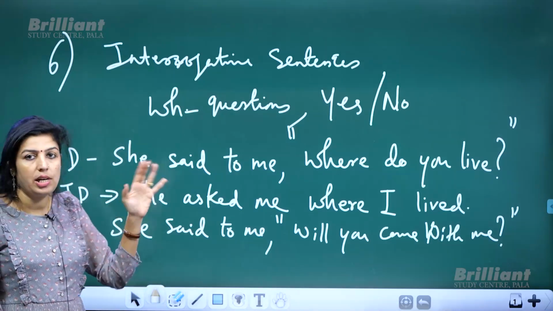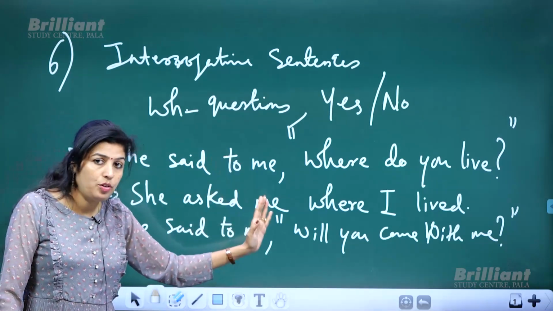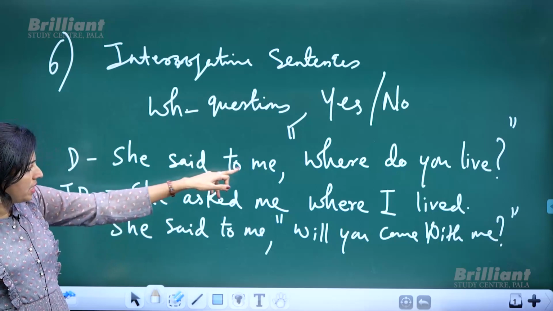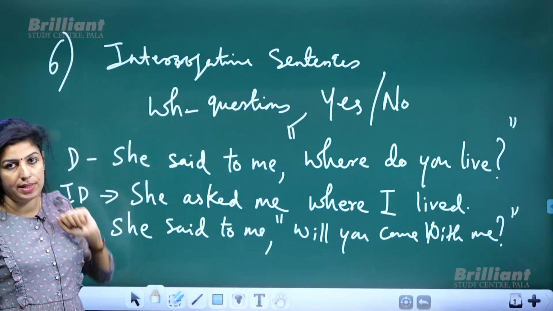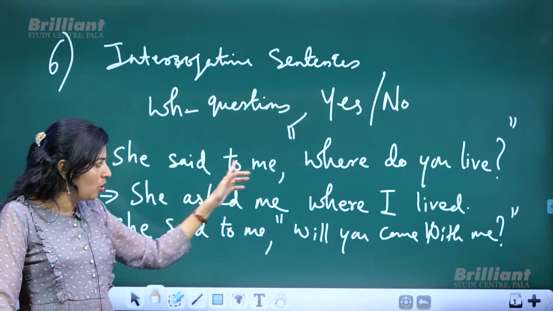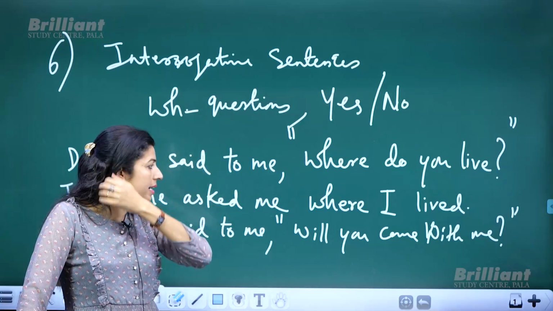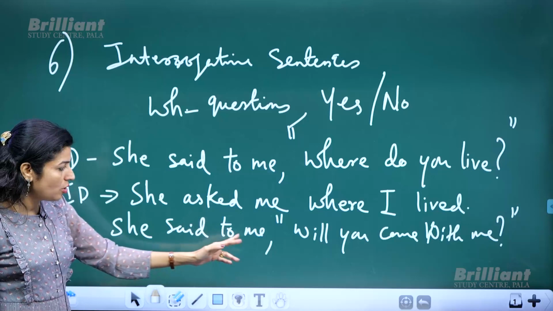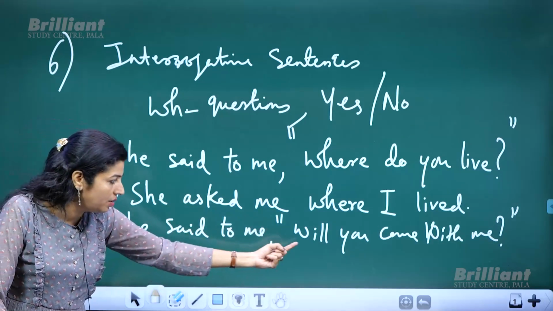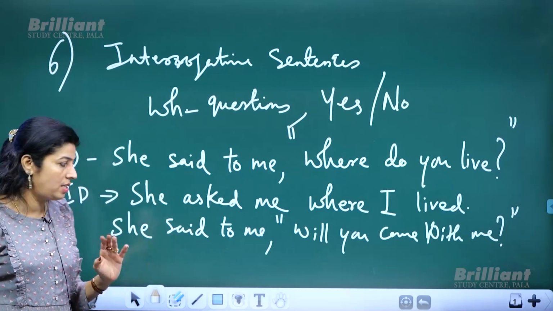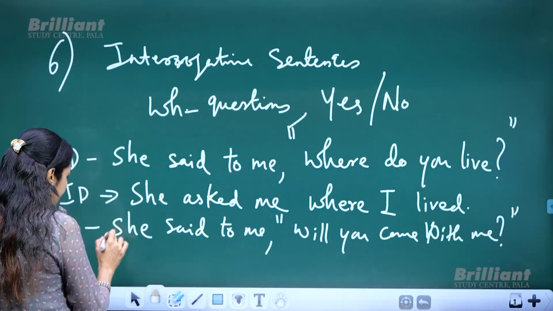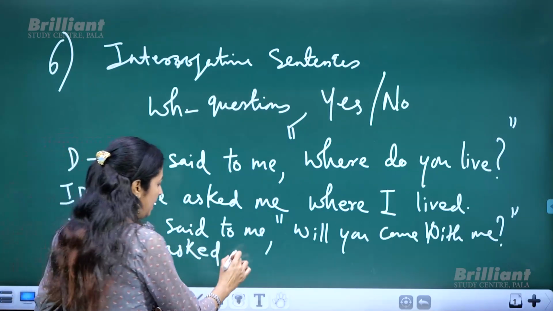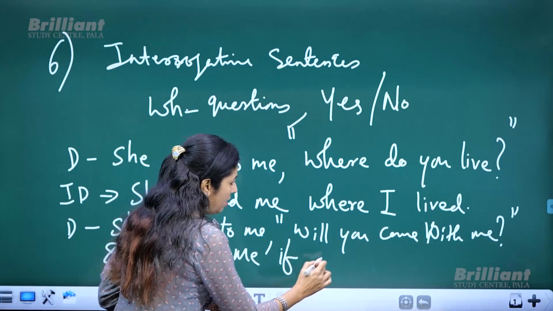Now for such types of questions, we have to add a connecting word, but not that. So remember, the first type of interrogative sentence is the WH question, where no conjunction or connecting word is used. You just ask directly, but tense changes there. Here also tense changes. This is a yes or no question, or a question which starts with an auxiliary verb. How will you convert this into indirect speech? She asked, it's again a question, so you can use the word: asked me if I would go with her.